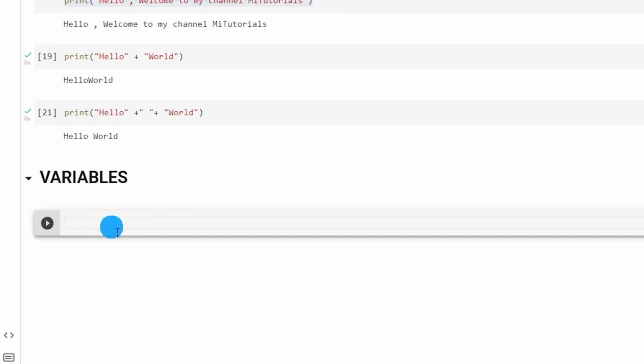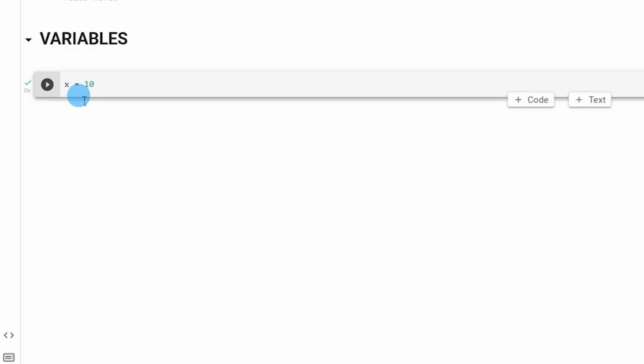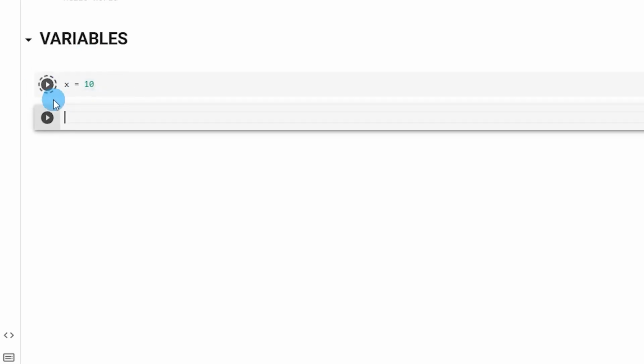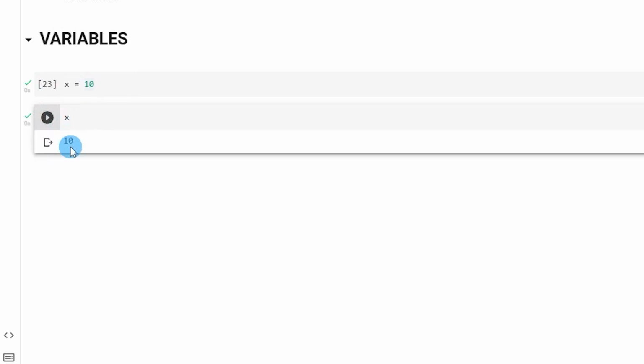So what are variables? Variables are basically used to store some information. For example, let us say I want to store the value of 10 in a variable x. So if I say x is equal to 10, what happens when I run this piece of code? So x is equal to 10. What happens is this value, which is 10, gets assigned to the variable x. Now, if I want to see the value assigned to the variable x, I will simply type in x and run this piece of code, and you will see the output of this x value is 10.